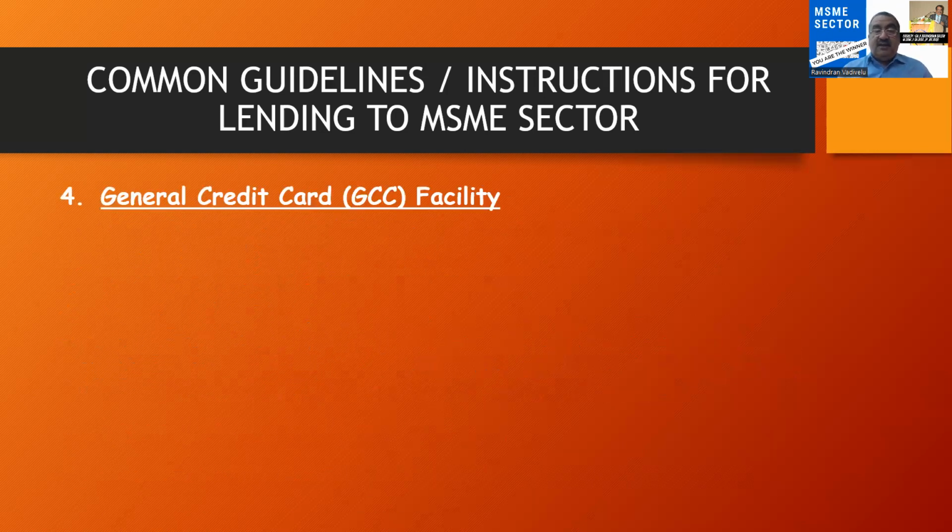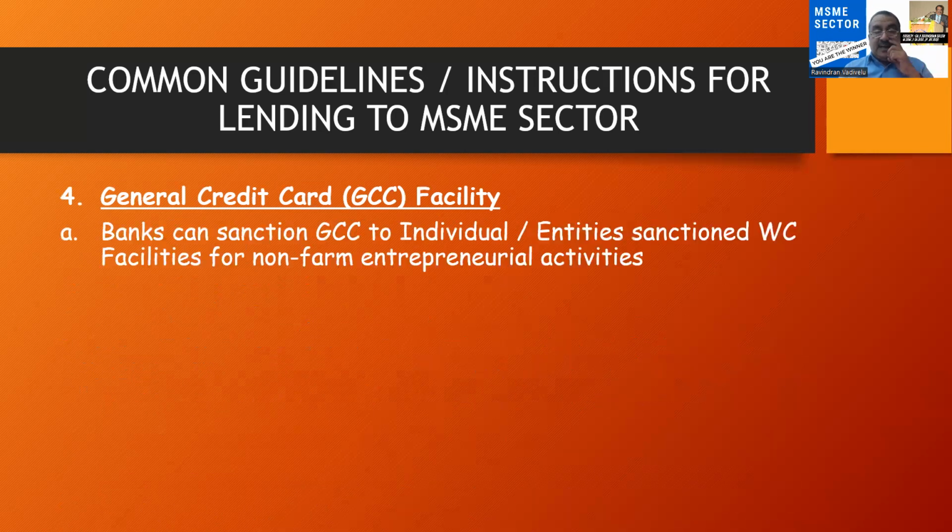Now, they are giving a credit card, that is called the general credit card facility, to the MSME units. Here also they are treating these MSME units under the category, that is, under the general credit card also, they can avail the loan. So the banks can sanction this general credit card to individuals or entities sanctioned with working capital facilities for non-farm entrepreneurial activities. So farm entrepreneurial activities, this GCC is not covered, because they will get the KCC. Here for industries, if they issue the credit card, then that is called a general credit card.